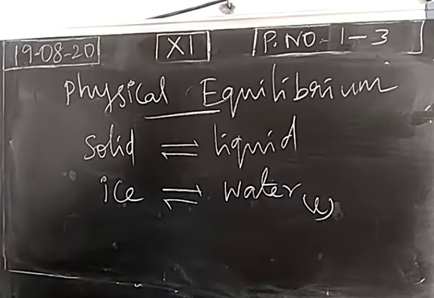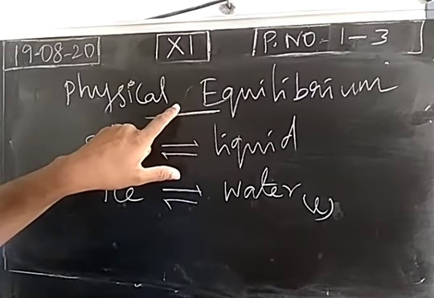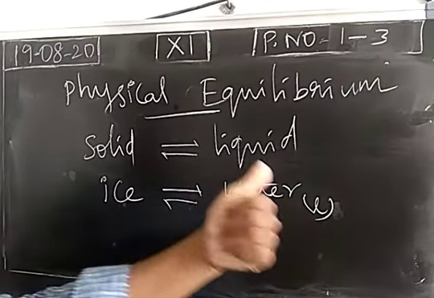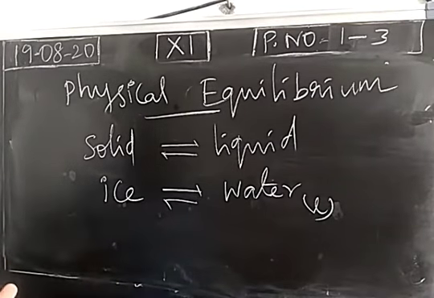So physical equilibrium, two more questions. It means the amount of substance in both the physical states will be equal. So we have a reversible physical process. In a reversible physical process, if the amount of substance is equal in both the physical states, we call the physical transformation to be in equilibrium. When can we say this reversible physical process is in equilibrium? The amount of substance should be equal.